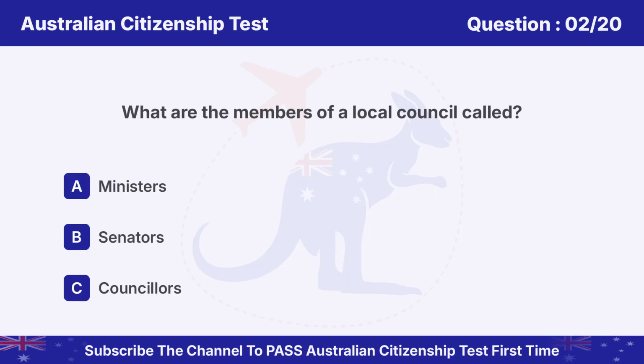Question 2. What are the members of a local council called? Option A. Ministers. B. Senators. C. Councillors.